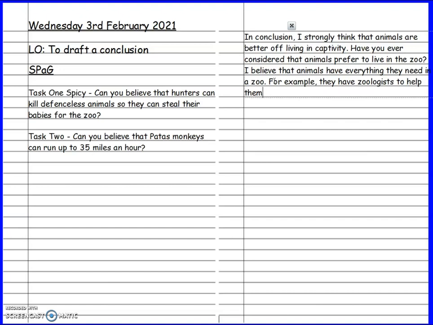I'm going to list 3 things, including my commas. For example, they have zoologists to help them, people to visit them, and lots of food whenever they need it. Okay, so I've got my comma separating my items in the list. Remember, I don't need a comma before my and if it's in a list.